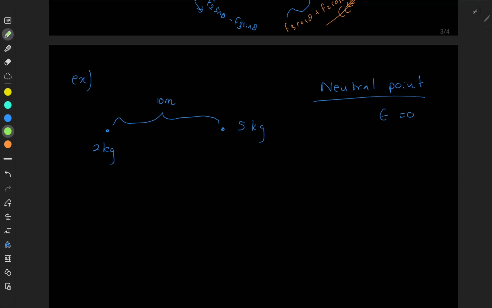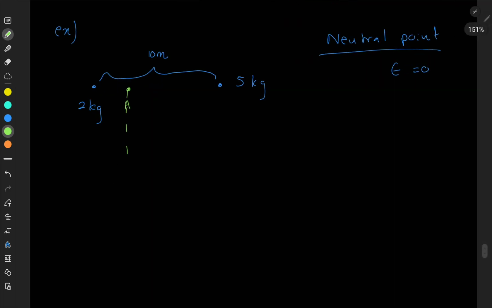Now if you think about the neutral point, where should it be? It should be closer to 2 kg. Why should it be closer to 2 kg? Look at this equation, you'll understand. E at A is equal to 0. That means if I place 1 kg at A, the resultant force experienced by it should be 0 from the left and the right.